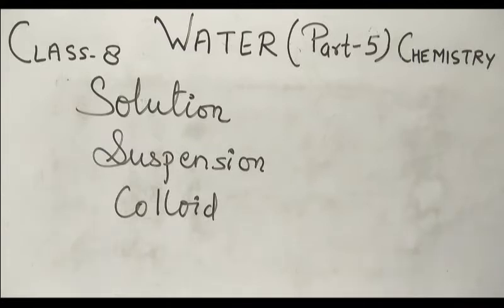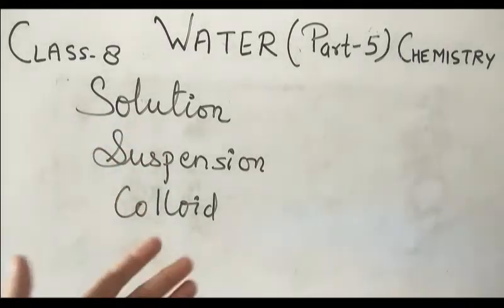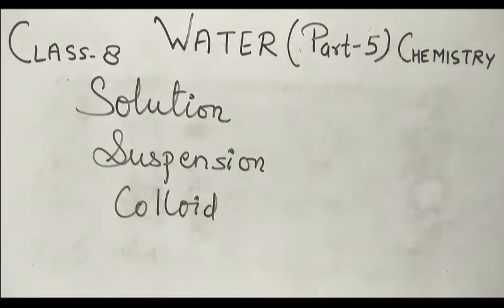The size of solute particles also differs in these three types: solution, suspension and colloid. As we are going to discuss colloid, we must know the size of solute in the colloid. The size of solute in the colloid is 10 to 10,000 angstrom units.